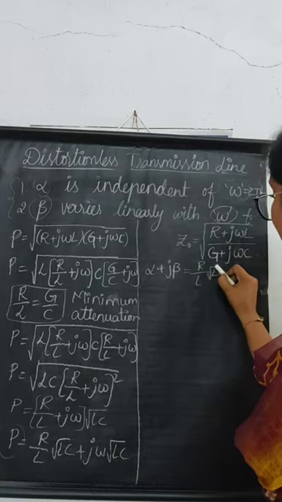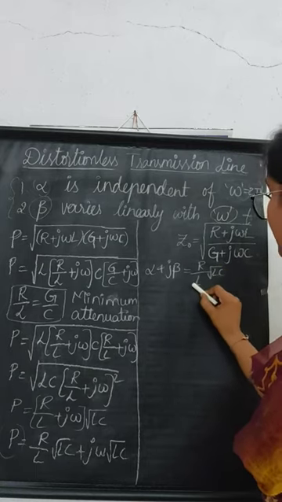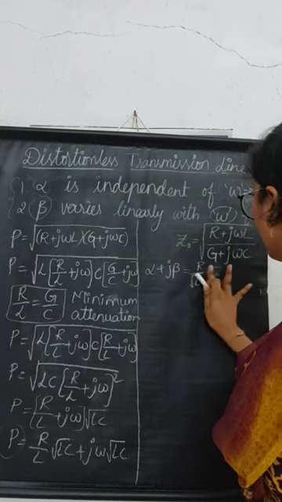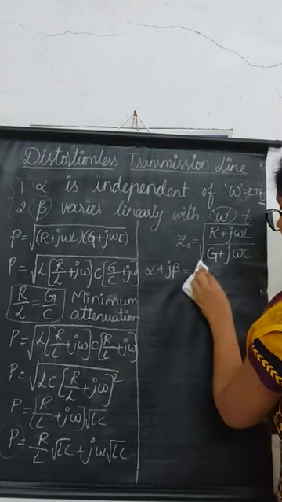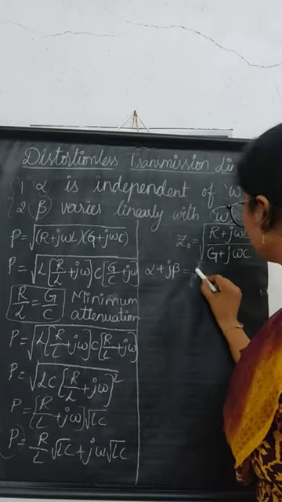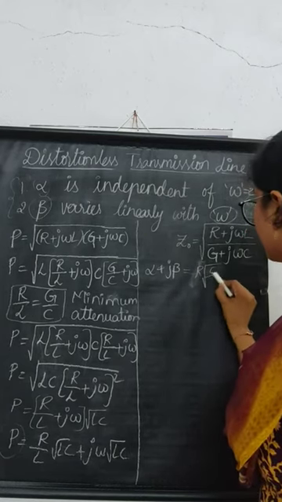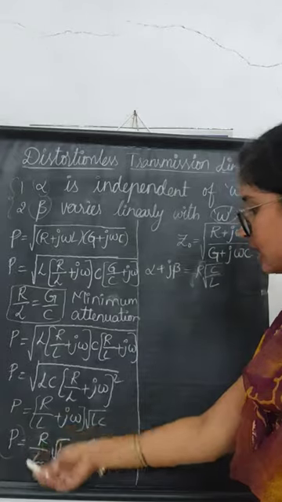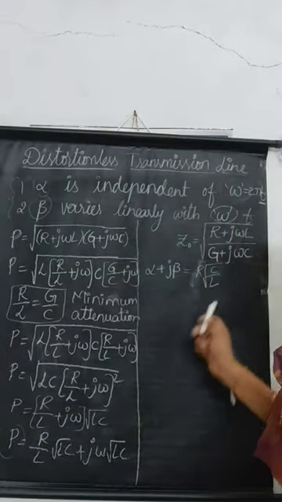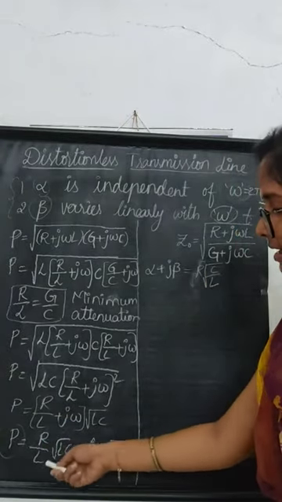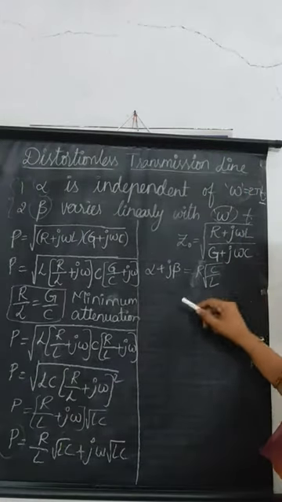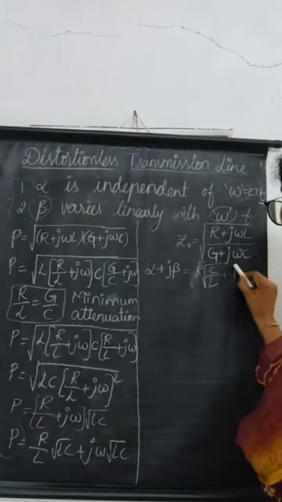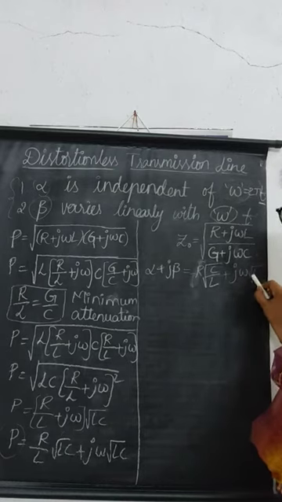The root L can be cancelled with the L, so this term can be written as R into root C by L. So alpha plus j beta is equals to R into root C by L plus j omega into root LC.